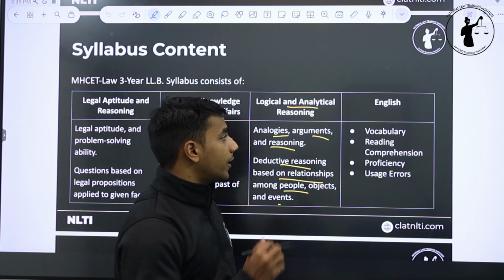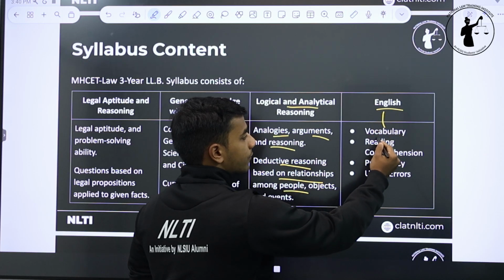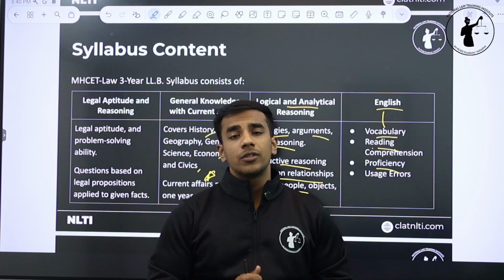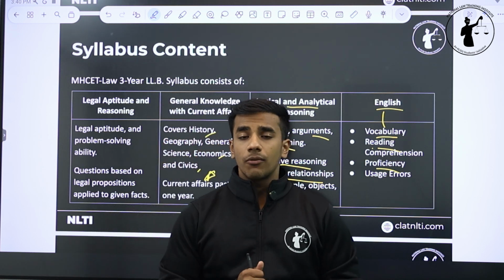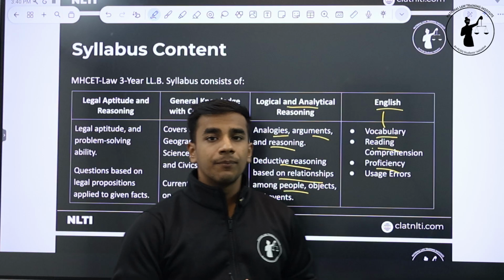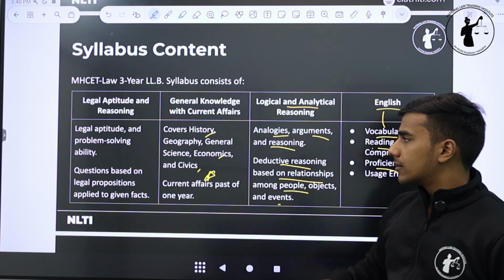Coming to the fourth section, that is English, we have questions that range from vocabulary to reading comprehension, proficiency, usage, and errors. This also includes some bits of idioms, some bits of literary devices, but primary focus is on reading comprehension and your vocabulary and how well, what is your proficiency in these 2 subject areas.